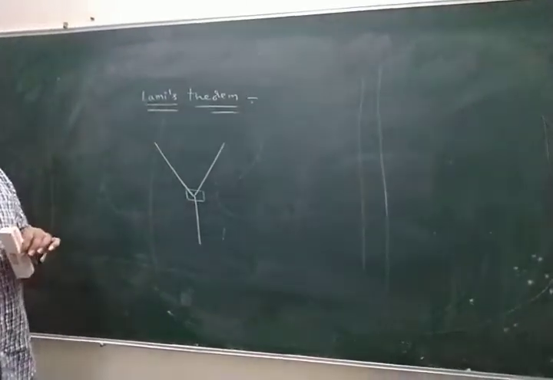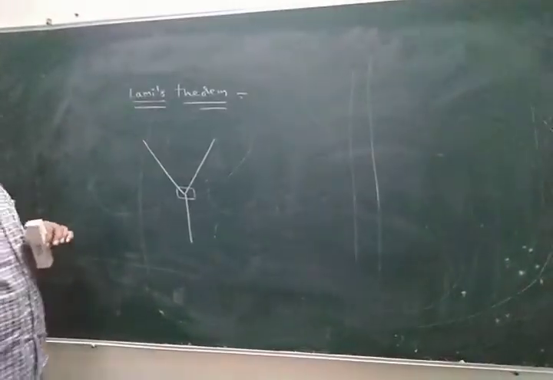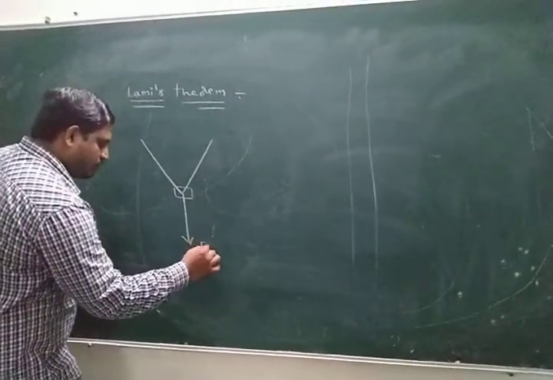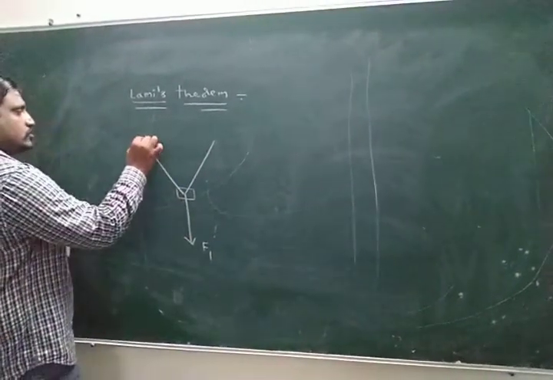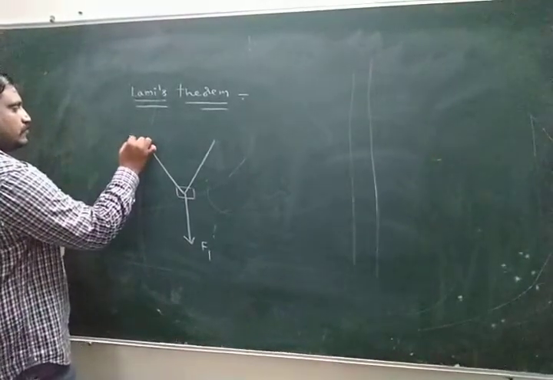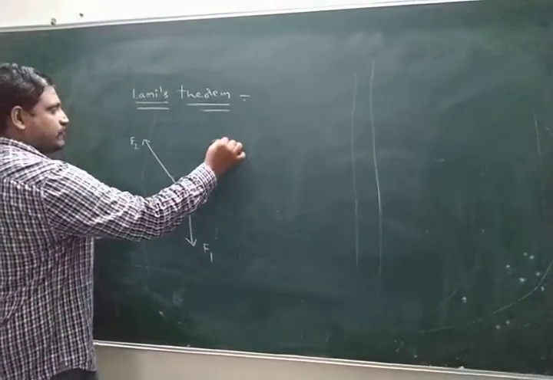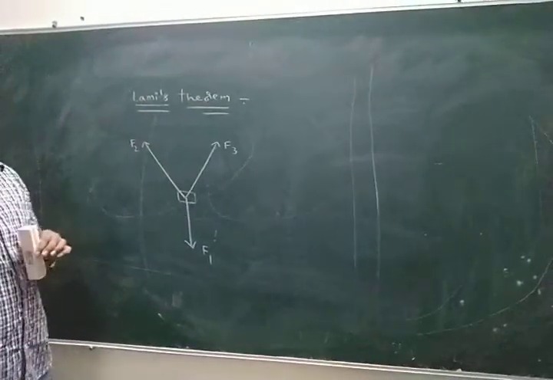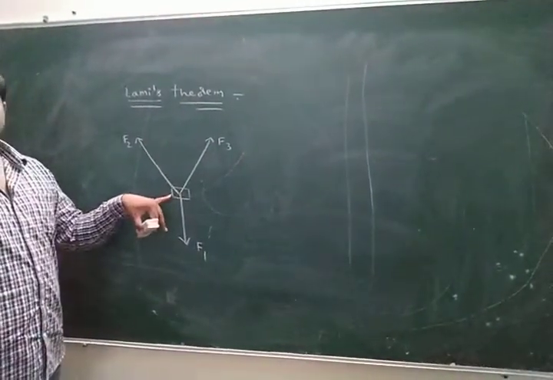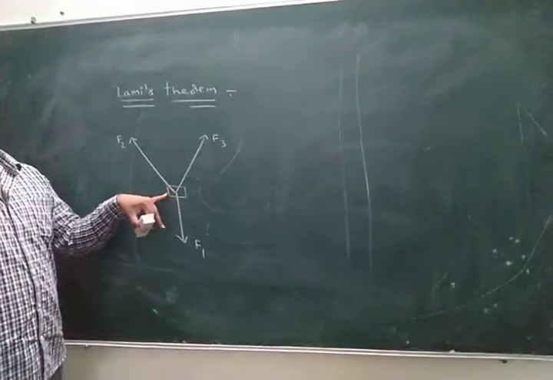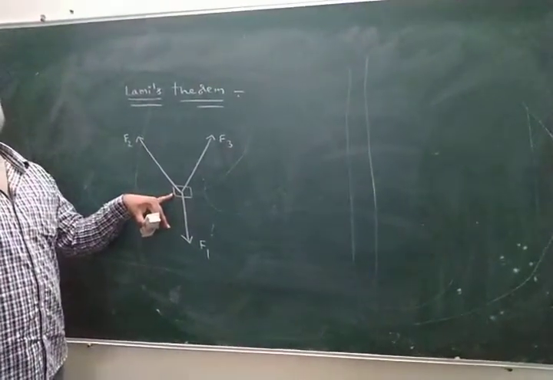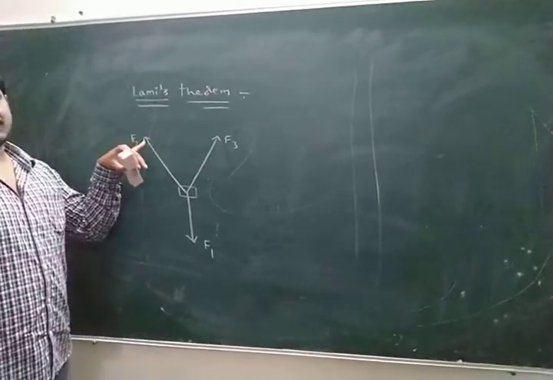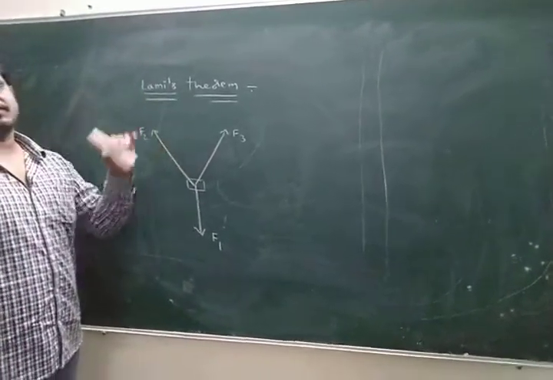Here, how many forces are acting on the body? 3 forces. This is F1. This is F2. This is F3. Look at the diagram. Here, this is the body. Here, 3 forces are acting on the body. One is F1, other one is F2, other one is F3.